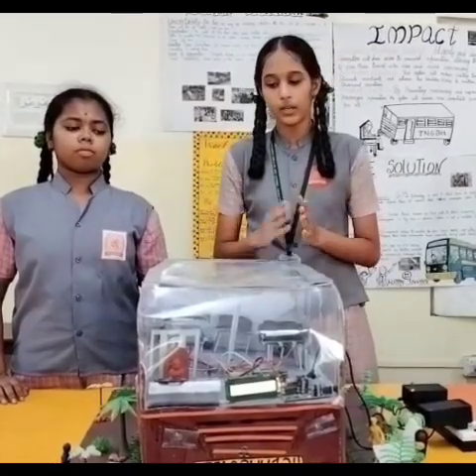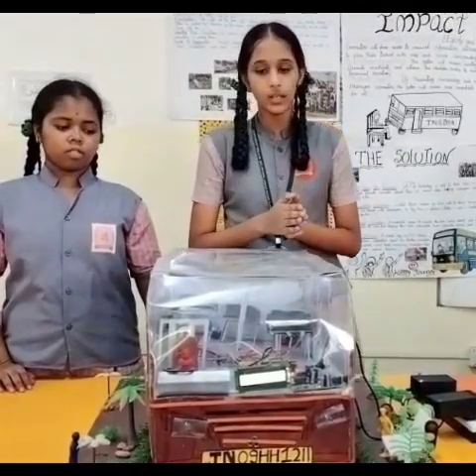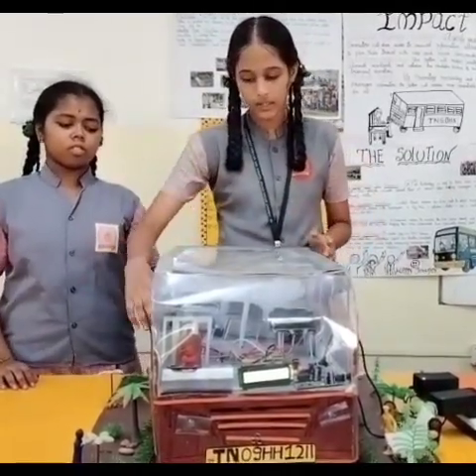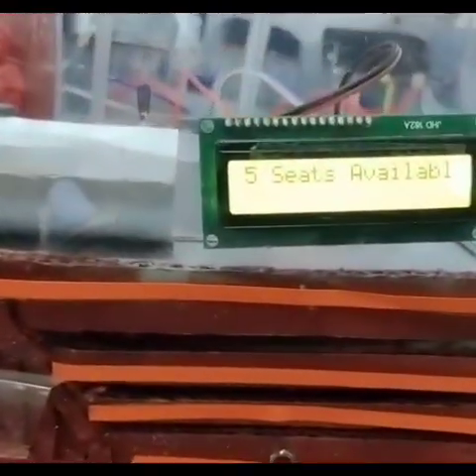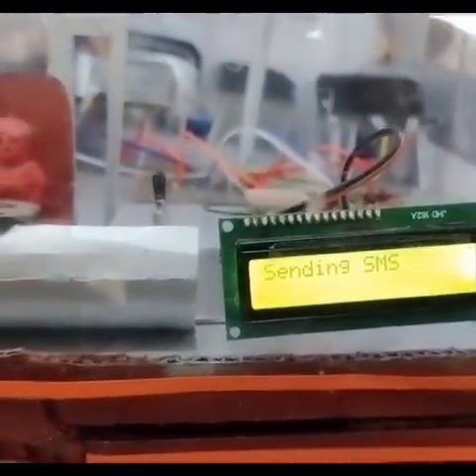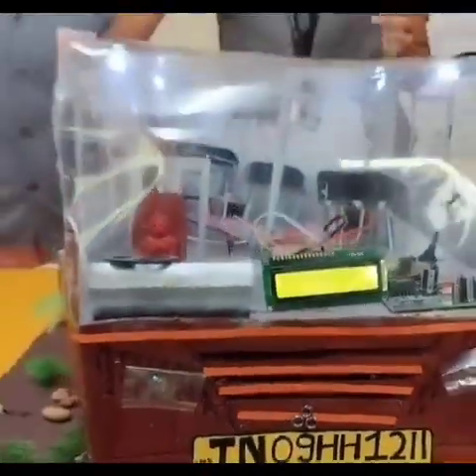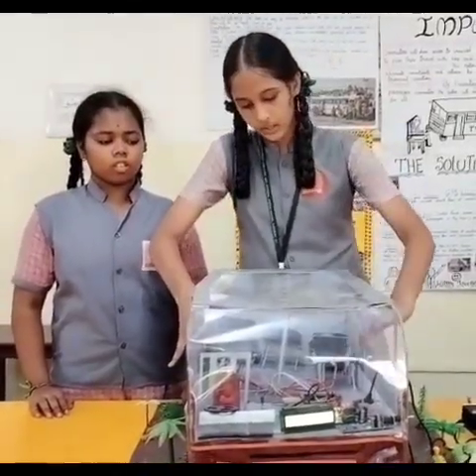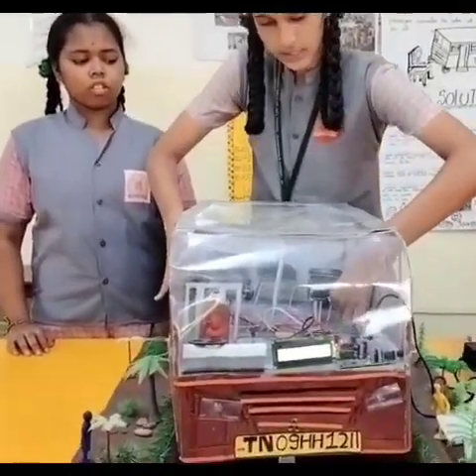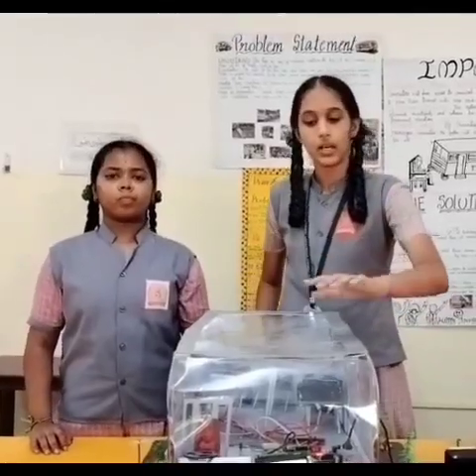For example, we install force sensitive resistors on the bus seats. When a person sits on the seat, force is applied on the force sensitive resistor. We install 5 force sensitive resistors on the bus seats, so it will show 5 seats available. When a person sits on a seat, it will show 4 seats available. When 2 persons sit, it will show 3 seats available. This data will be shared through SMS and the website.